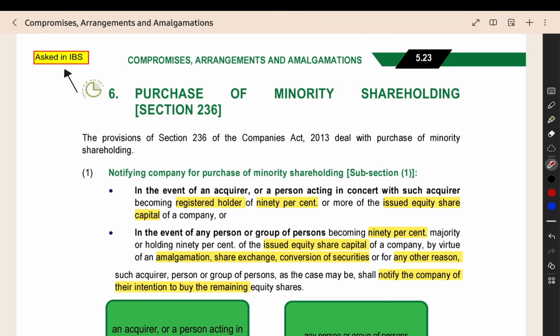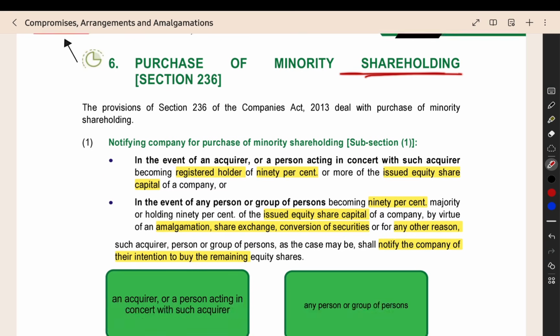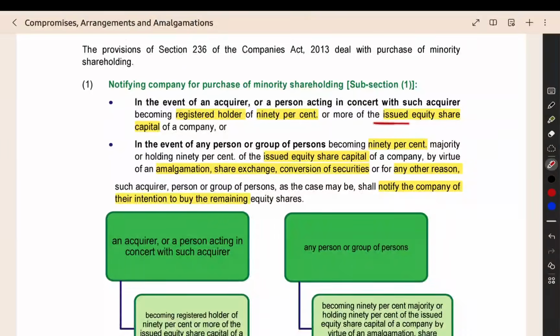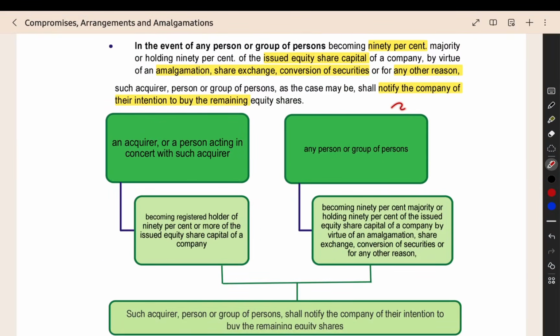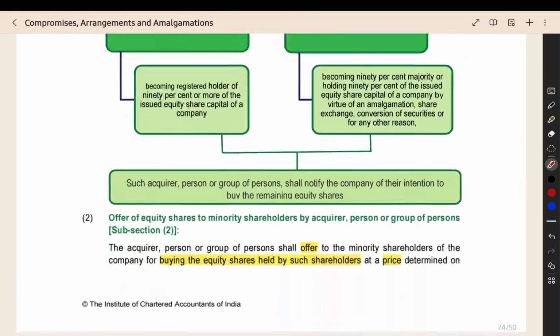Then you have to acquire the minority shares also. That is an obligation. That is a mandatory requirement. So what you have to do when you become the registered owner of 90% of the issued share capital, either normally or through amalgamation, share exchange, etc., you have to notify the company of your intention to buy the remaining shares. You have to give a notice to the company that I want to acquire the remaining minority shares also. That you have to give as a mandatory notice.